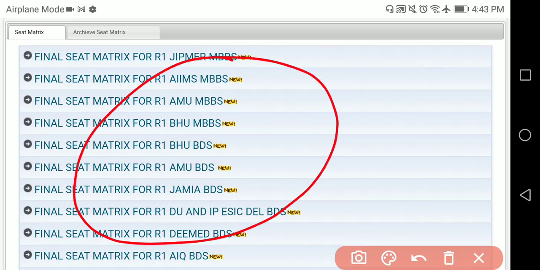If your score is good, then definitely you will get the seat, right? So be smart in these things and don't share whatever information is there in the registration form with anyone. That is my request.